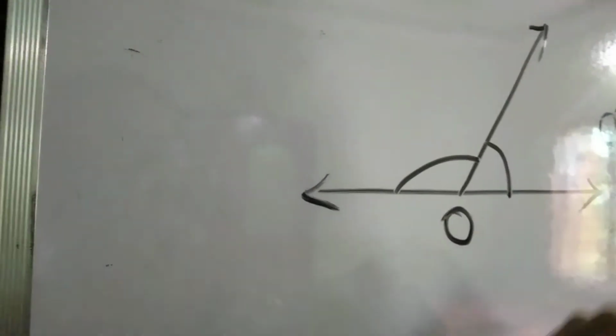So two angles are adjacent if there is one common vertex and a common arm, or common ray, and the other two arms are different arms of the two different angles, lying on either side of the common arm. Okay, this is the adjacent angle. From adjacent angles we can get a linear pair also. In this linear pair these two angles are adjacent.